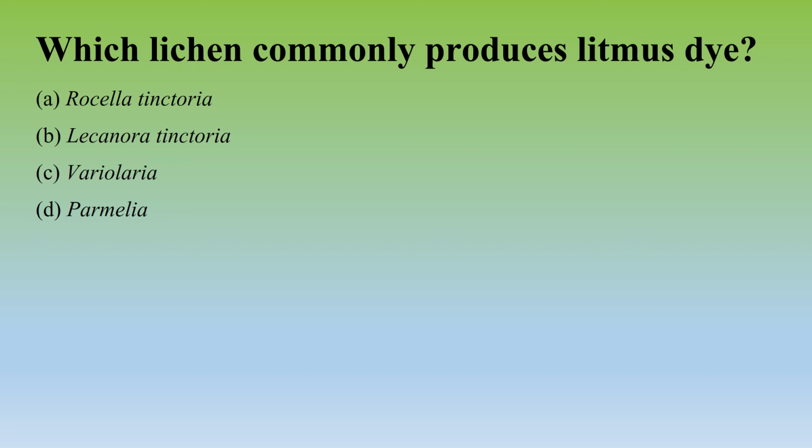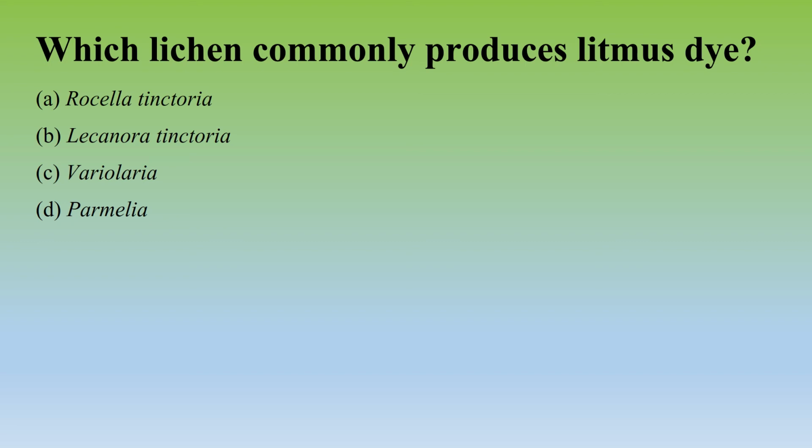So this ammonia method is used, and this Rochella is a fruticose lichen, dorsiventrally flattened, and then it forms a very cushion like material on the top, and this is very sensitive to freezing.